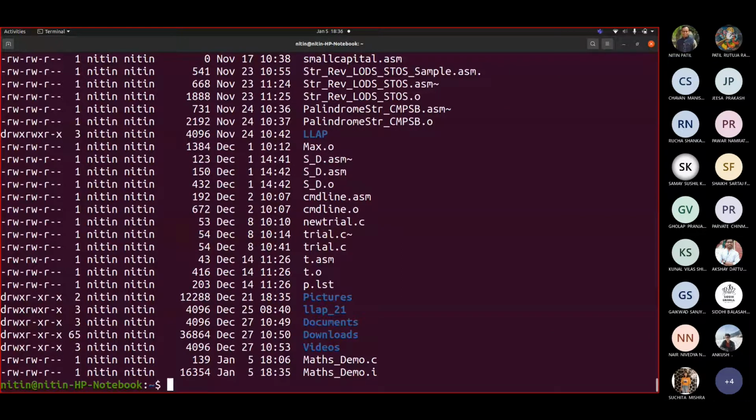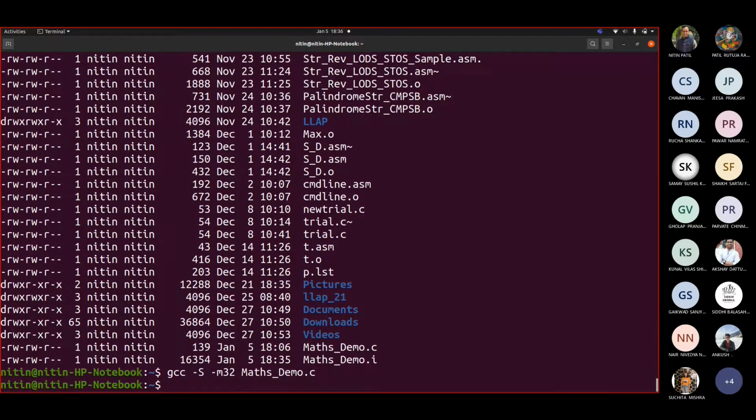Am I right? Now, if I want the .s file generated, you do not take that .i. You simply replace this E by capital S. This generates an assembly code. Let us see this. Can you see match demo.s? Am I right? So which command did I apply? gcc -S -m32 program name .c, which gave .s.